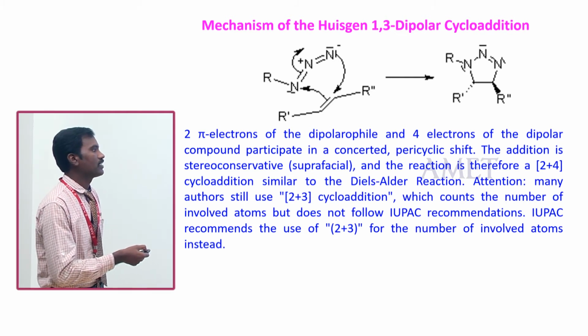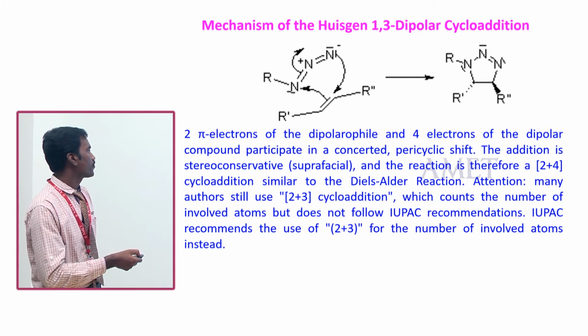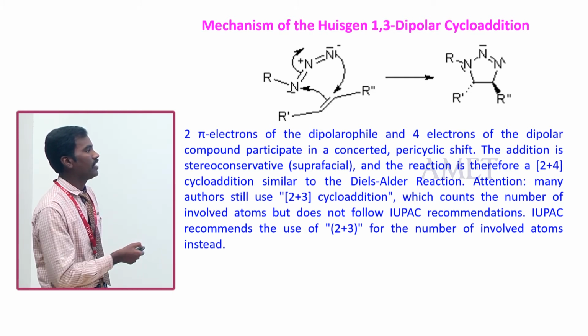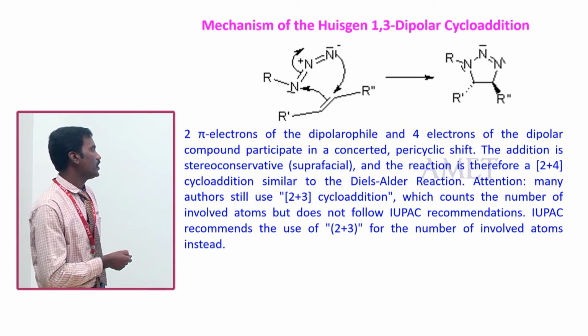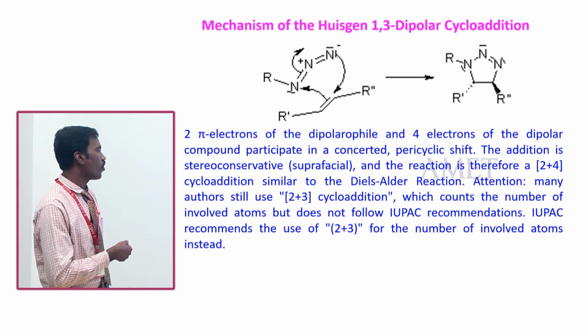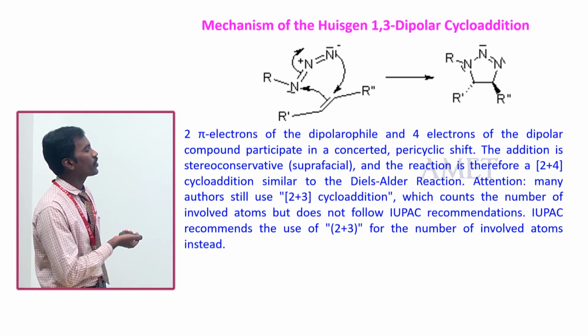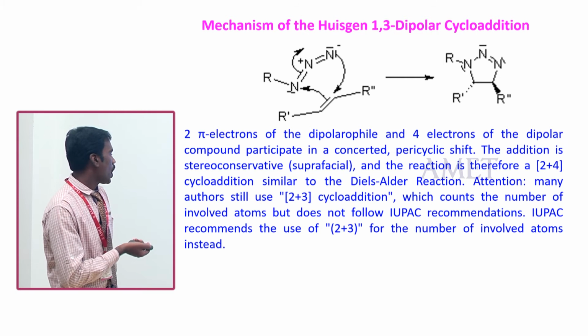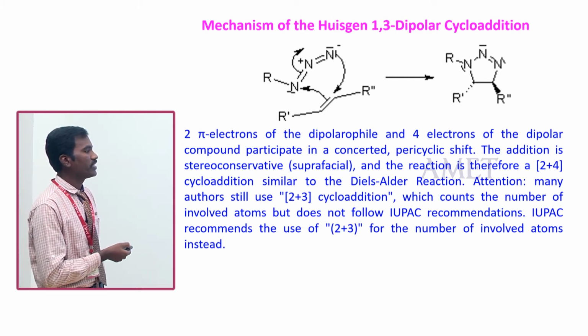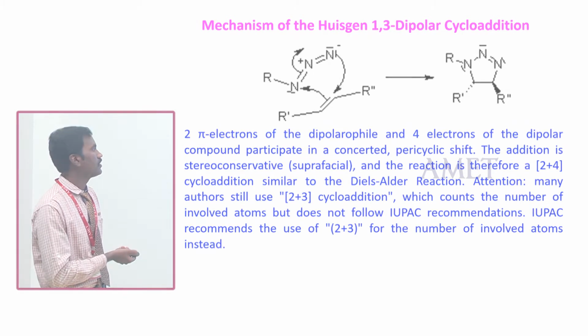And the reaction is a 4 plus 2 cycloaddition, similar to the Diels-Alder reaction. This is like a Diels-Alder reaction. Many others still use 3 plus 2 cycloaddition, which counts the number of involved atoms, but does not follow the IUPAC recommendation. IUPAC recommends the use of 3 plus 2 for the number of involved atoms instead.